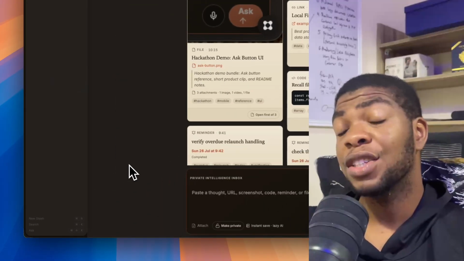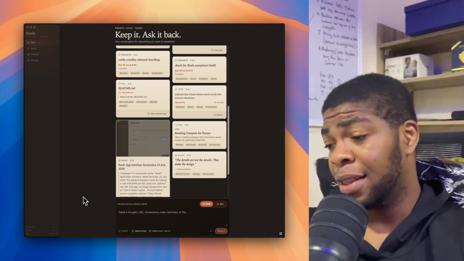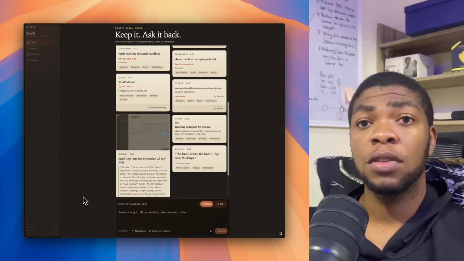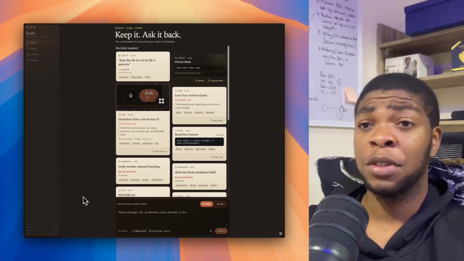Stash is a private intelligence inbox for your Mac. Drop in anything, then ask for it back in your own words. Most of us already have a place where we dump things we might need later.